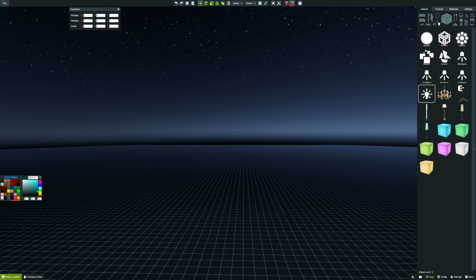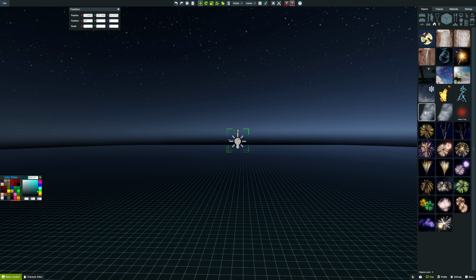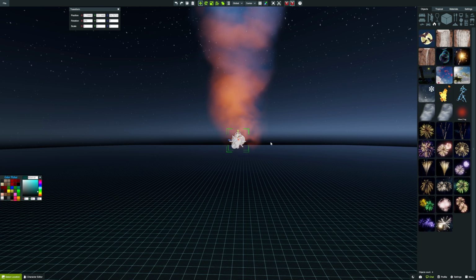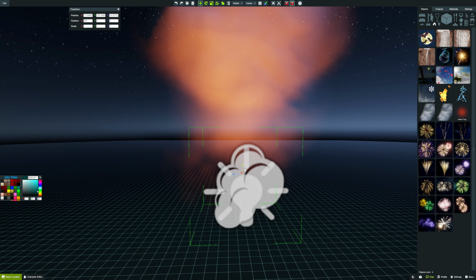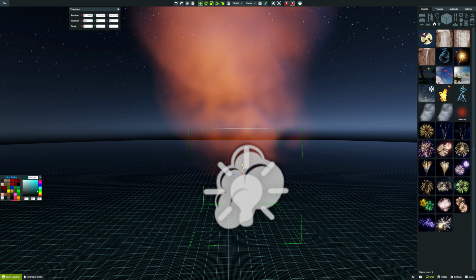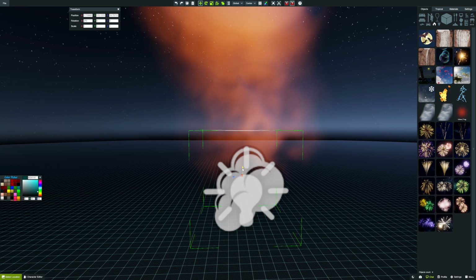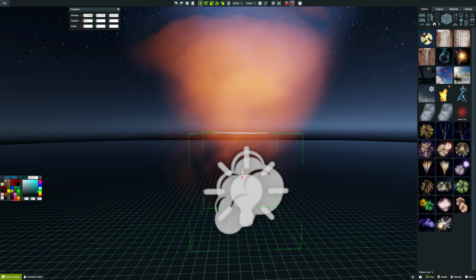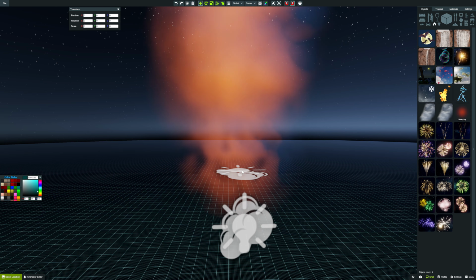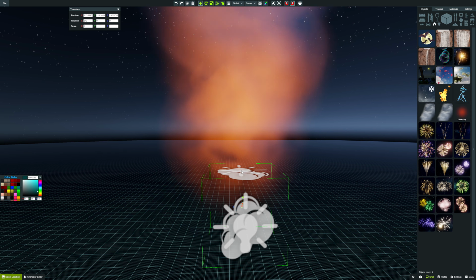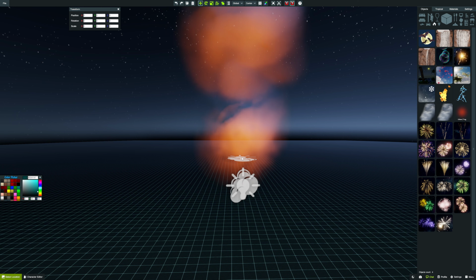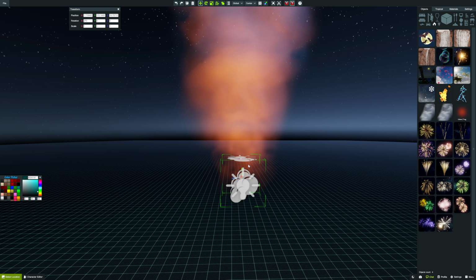First, load in a light prop. Boom. Next, load in a fog prop. Boom. Now, I typically like to move my fog prop a little bit down so the light prop is slightly on top, just so I can select the top and it will select the light prop instead of the fog prop.